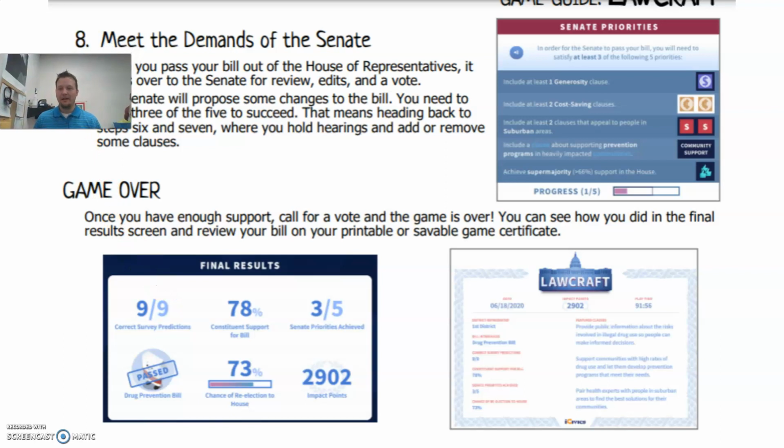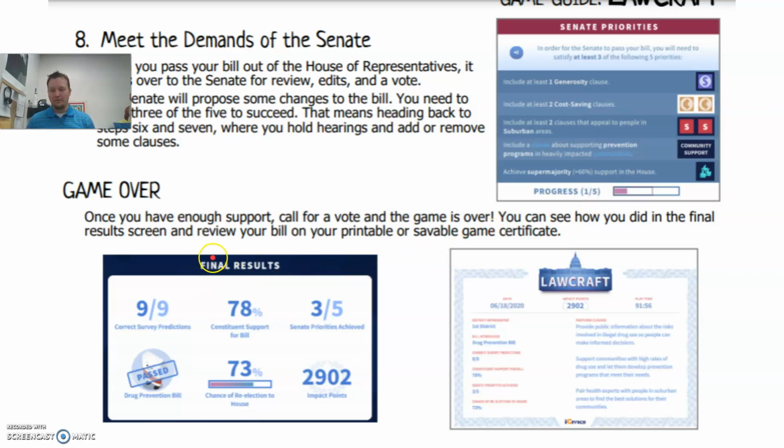Once you get past that, if it passes, what's our goal? We want you to get it to pass. It says meet the demands of the Senate. It'll push the bill over to the Senate, and the Senate will go through and see if it would pass there. You'll see this progress counter right here, and you'll need to get that over to 3 out of 5, or I think it's 3 out of 5 would get you to pass.